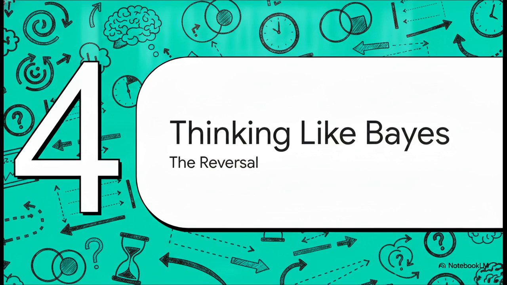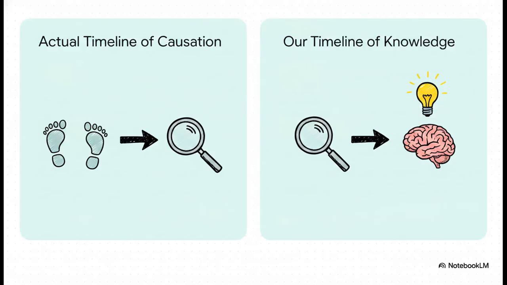So why does our intuition fail us so spectacularly here? Why did literally almost everyone guess 95% at the very beginning? Well, it comes down to a fundamental misunderstanding of timelines. So the crucial point is we need to understand the difference between how things actually happen and how we learn about them. On the left side, we have the actual timeline of causation. First, the truth exists, right? A person is either guilty or innocent. Then, second, a test is administered.